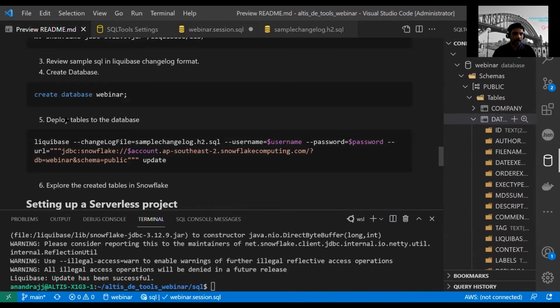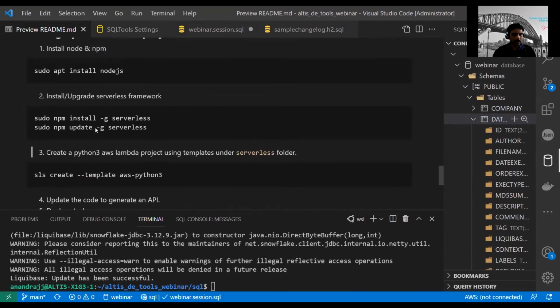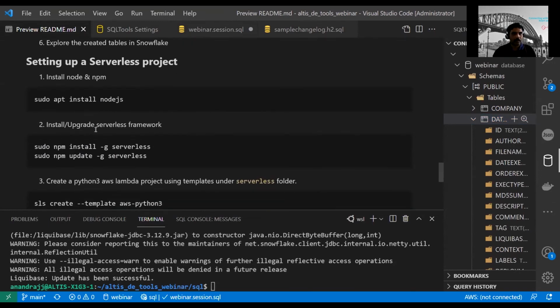to work with data. So let's now come to the serverless. I think we have 8 minutes if you are targeting for 1 hour. So for this session, we need to have Node.js, because we are going to work with a framework called serverless framework. So we need to make sure that we have Node.js. If you run this, I already installed.